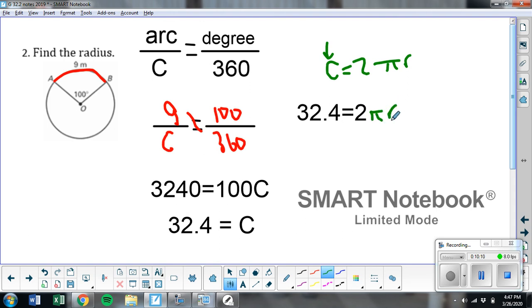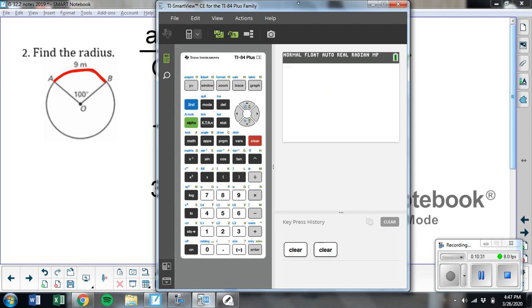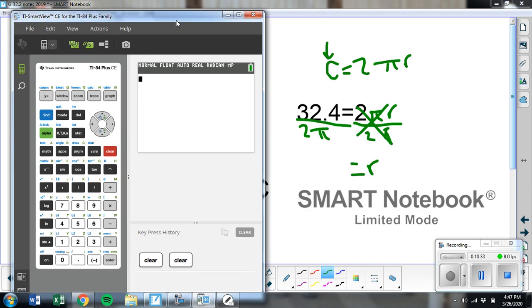times r. To find r, we need to get rid of 2 pi. Those are being multiplied, so we're going to divide by 2 pi. So divide both sides by 2 pi. We talked about typing this in yesterday. When you type it in, you need to type it in carefully. 32.4 divided by parentheses.